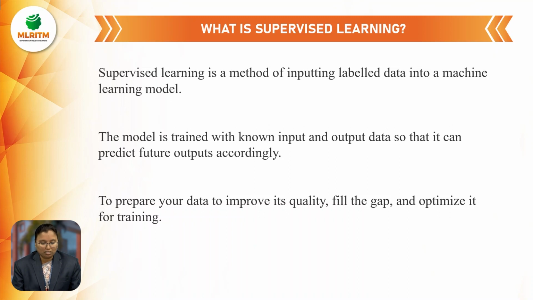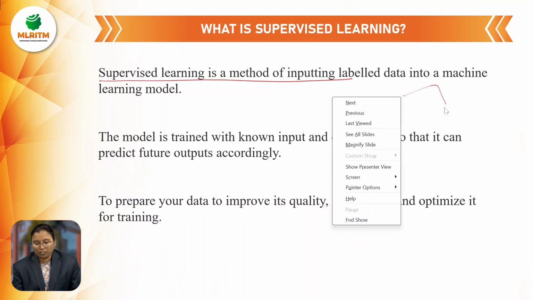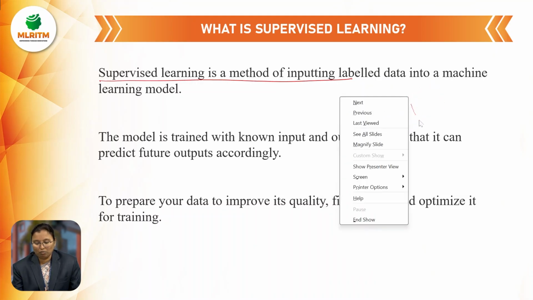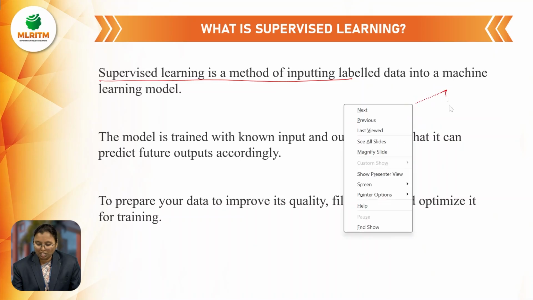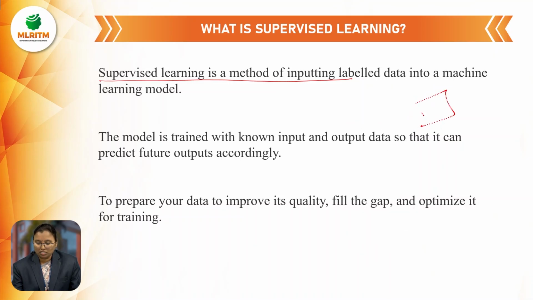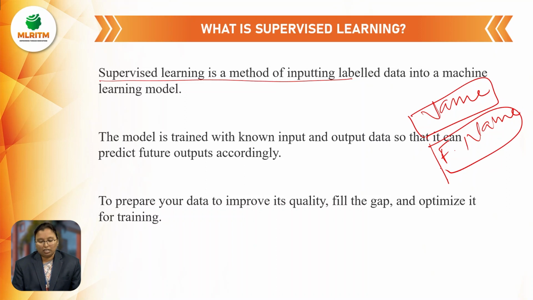So supervised learning is a method of inputting labeled data. What is meant by labeled data? So if you design a program, you can give the input. Where we have to give the input? So if it is your name, one label is there, a label means here name. Name in the sense, you can write name, father name. So this is all called labeled data. Labeled data means you have to give input to the machine. That is called supervised learning.